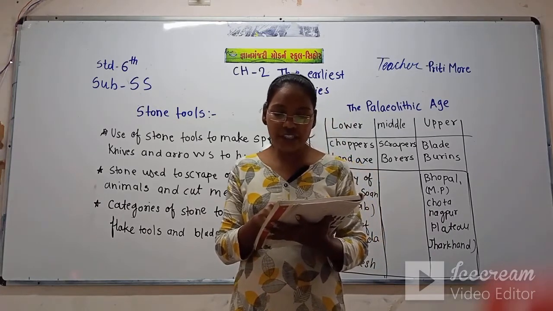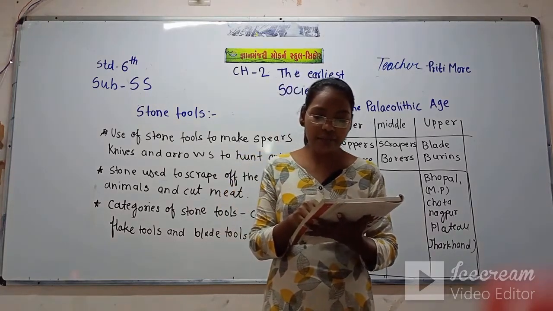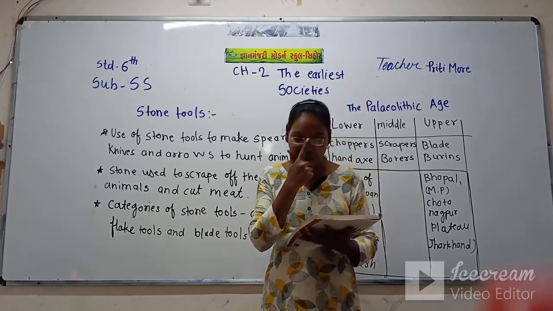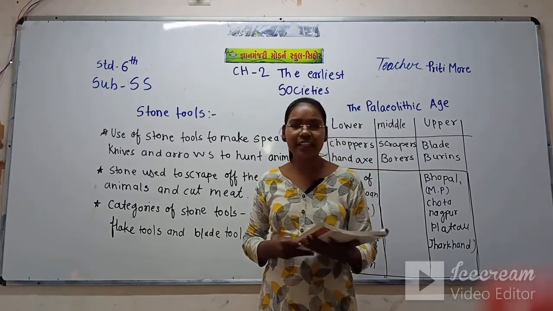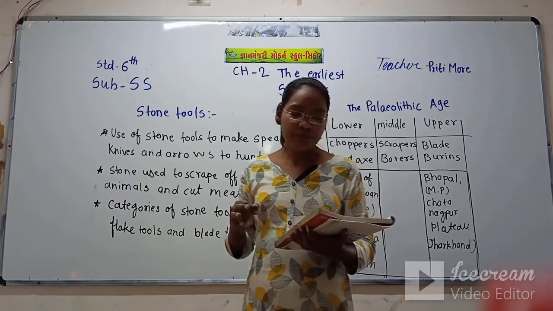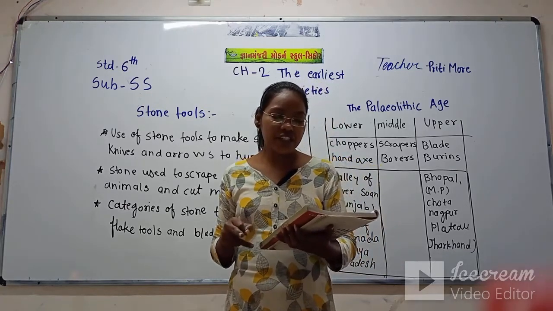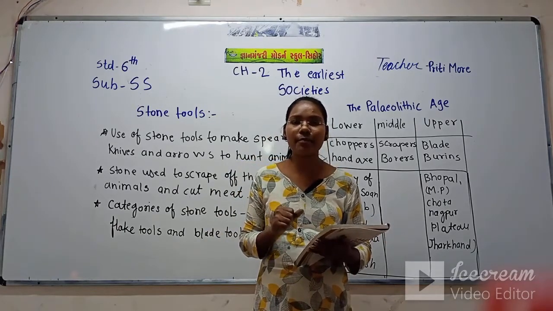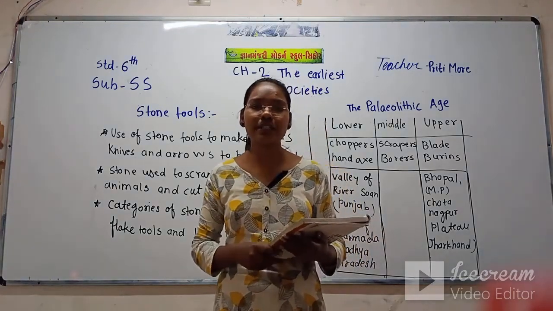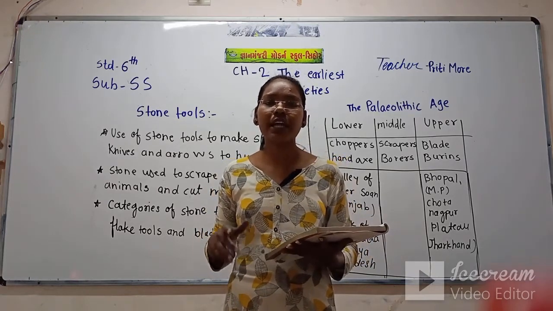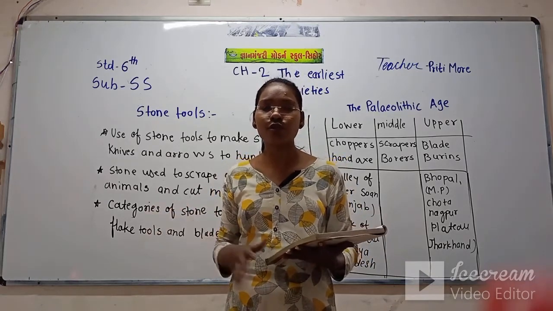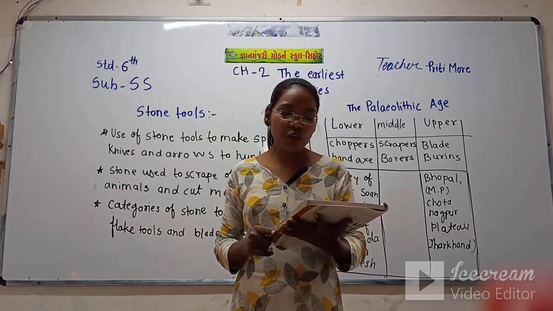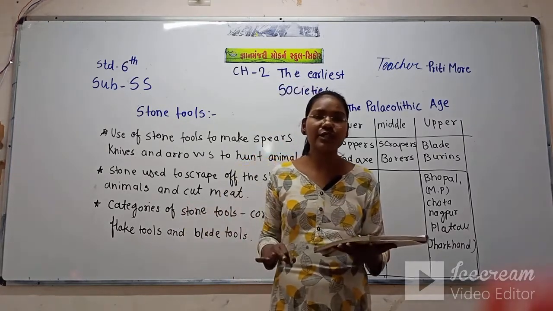The climate during this era was extremely cold and many parts of the earth were covered with ice. Most of the time there was snowfall.